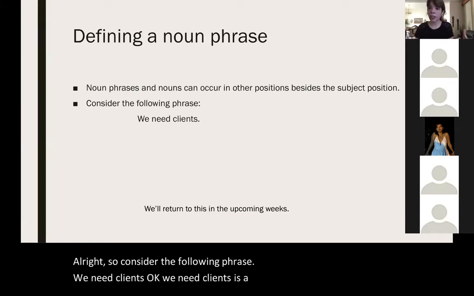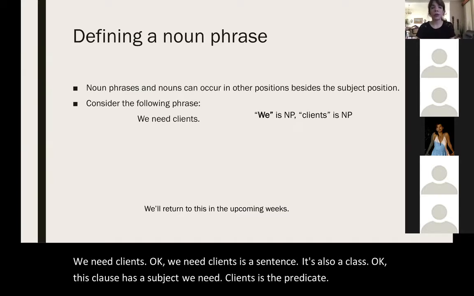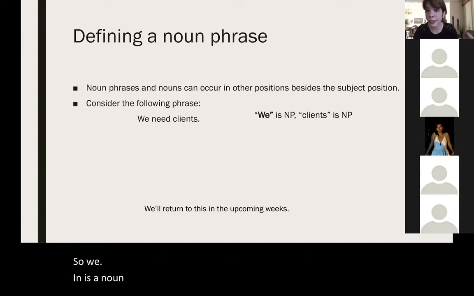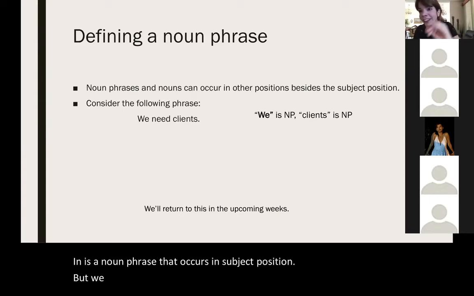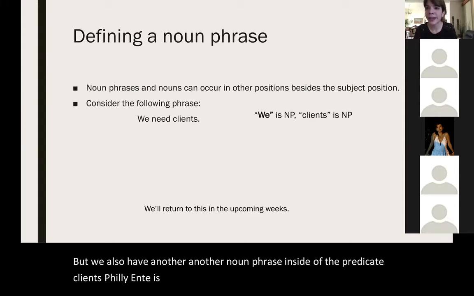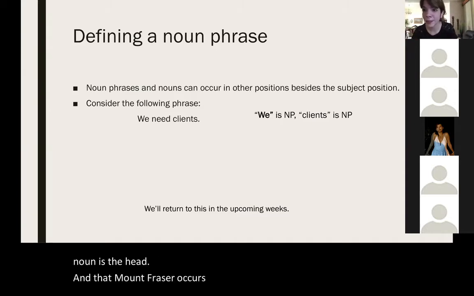It's also a clause, okay? This clause has a subject. We need clients is the predicate. So we is a noun phrase that occurs in subject position. But we also have another noun phrase inside of the predicate. Clients is also a noun phrase because it has a noun, and that noun is the head, and that noun phrase occurs inside of the predicate, okay?